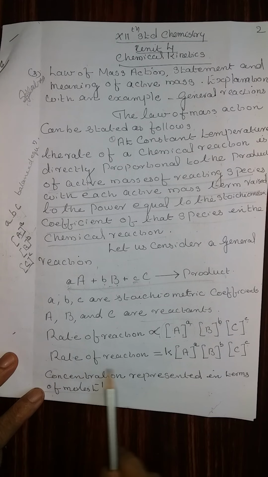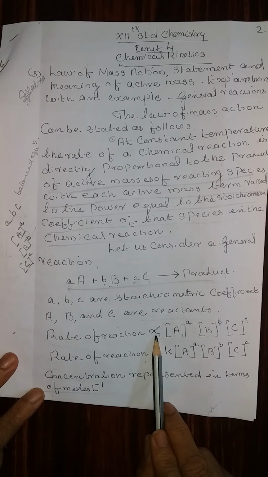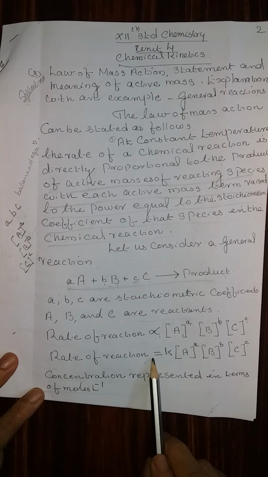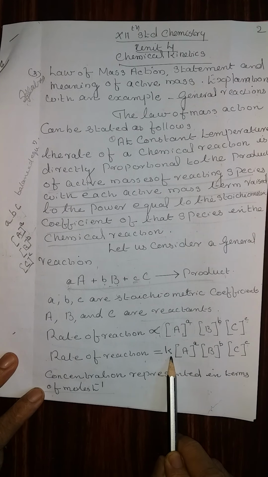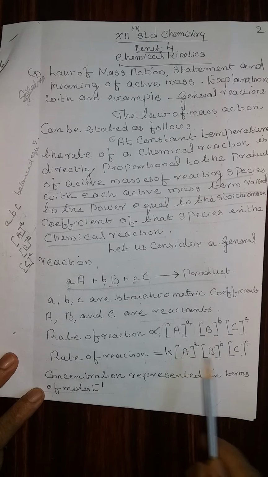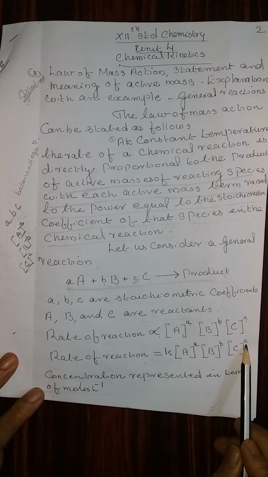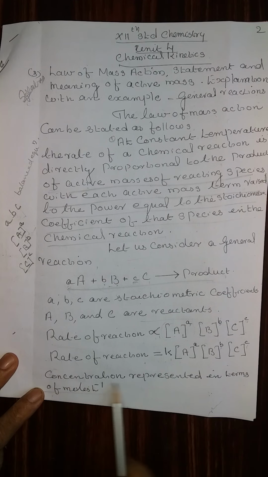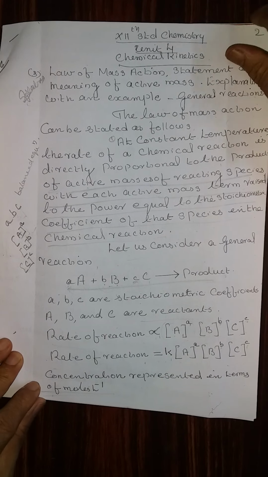Now, rate of reaction can also be represented by removing this proportionality and using an equal sign: rate is equal to K constant into concentration of A raised to the power a, concentration of B raised to the power b, concentration of C raised to the power c. Concentration is represented in terms of moles per liter. This is known as the law of mass action statement.